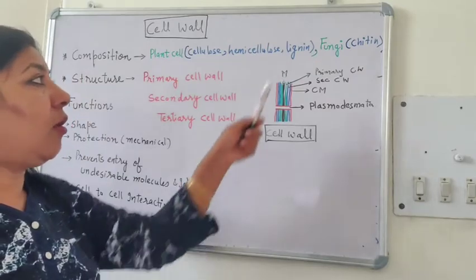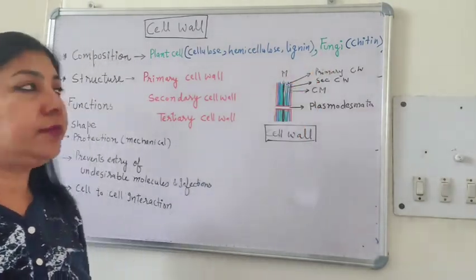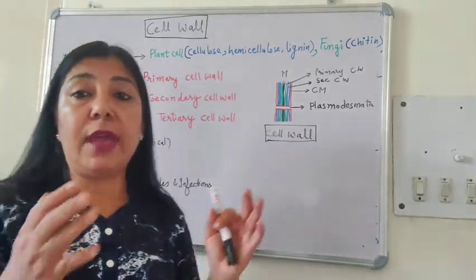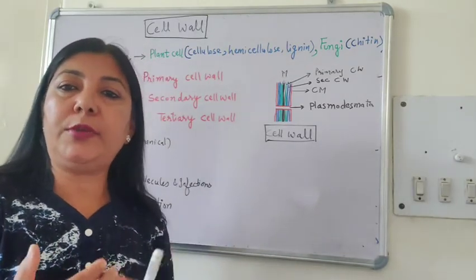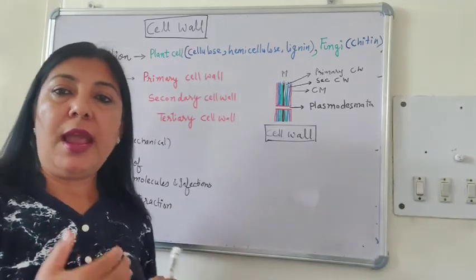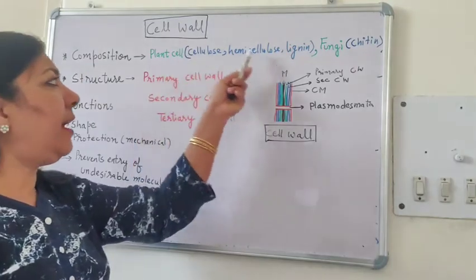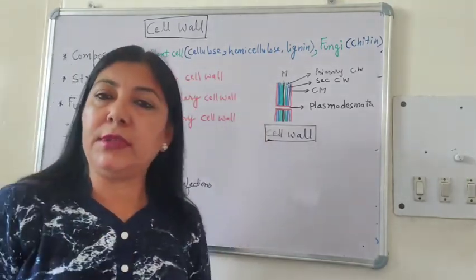Whereas in case of fungi, the cell wall is made up of chitin. So this is the difference. Even when we studied about the algae, it also has different types of composition in its cell wall. Like we studied algin and pectin, mannan. So they are modified cellulose only.